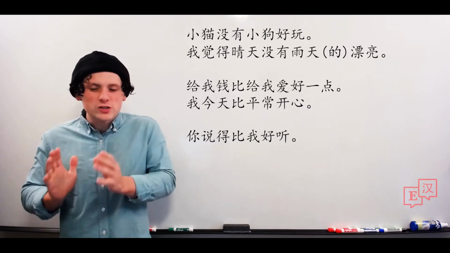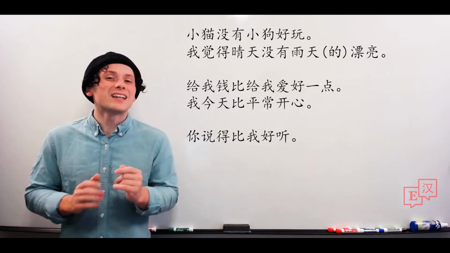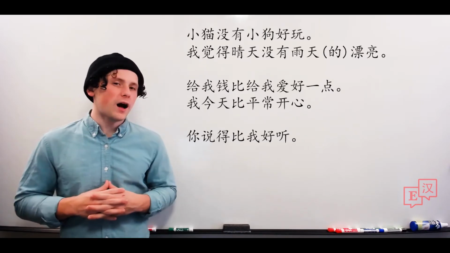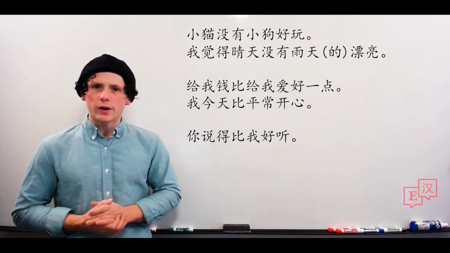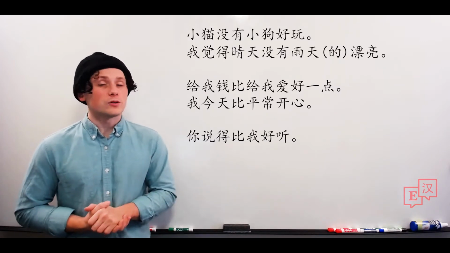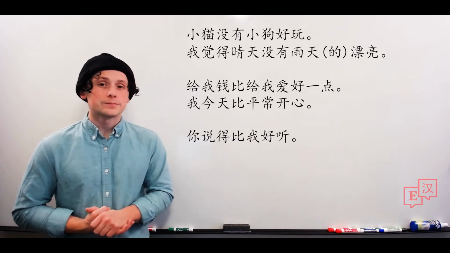So notice here the focus is on the verb. We're saying 你说的, and that allows us to put an adverb onto the verb. Remember, 说得很好. Oh, that sounds really good. You said that really well. 你说的比我好听。You said that better than I did.